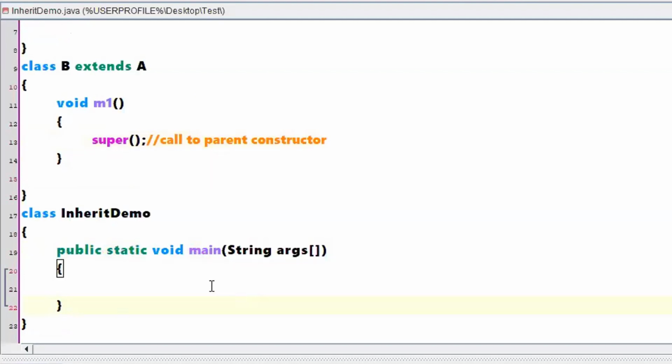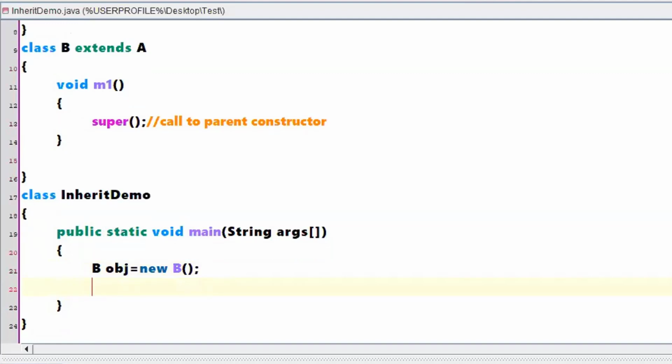an object of class B, right? B obj = new B. What is the expected output? Can I just see the answers in the chat box? I need to call the method m1, right? obj.m1. Now what might be the expected answer if I am writing a statement like this?